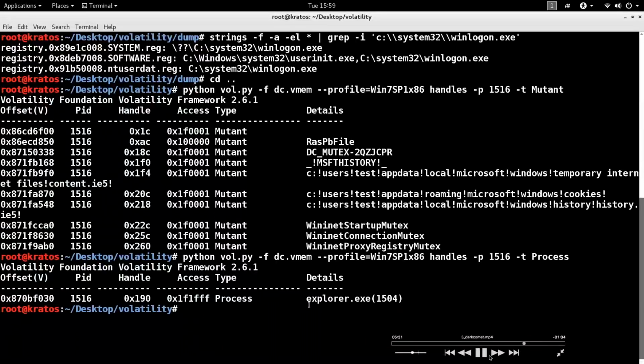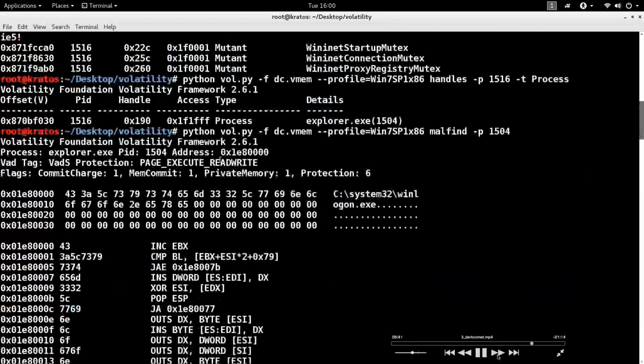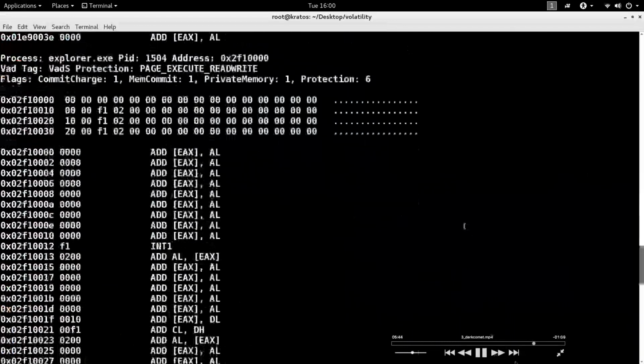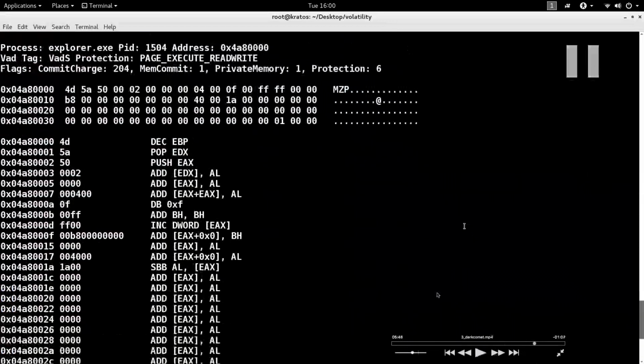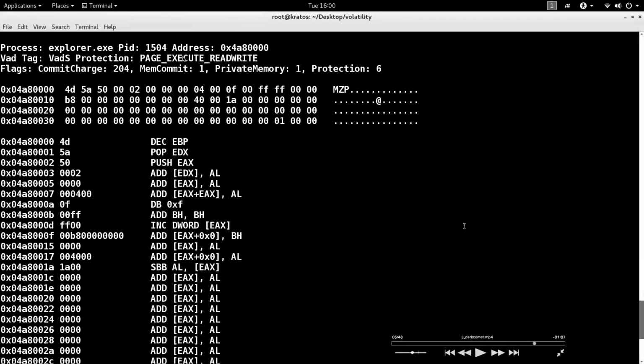How do I do it? I can use a plugin named malfind. What malfind does is, it scans the process memory regions. In this case, it is scanning the process memory regions of the process 1504, which is explorer.exe, and it looks for any suspicious memory allocations. So what I mean by that is, for instance, here, notice malfind told me that this memory region is suspicious in the explorer.exe process. This address here, 4A800. Why? Because there is an executable in this region.